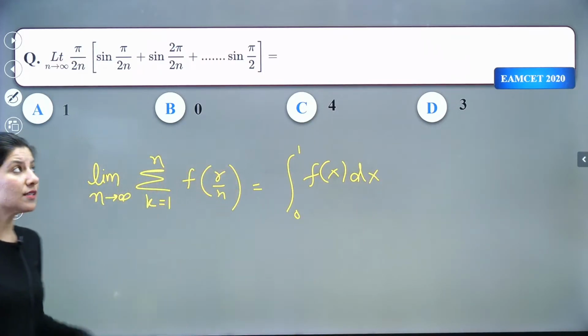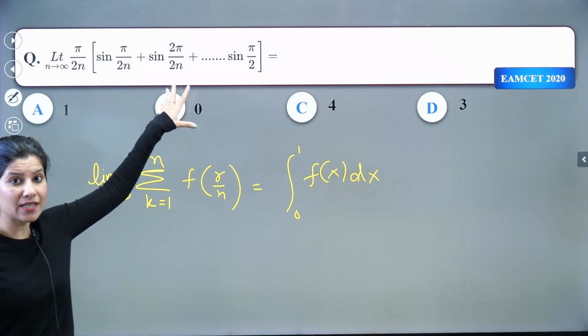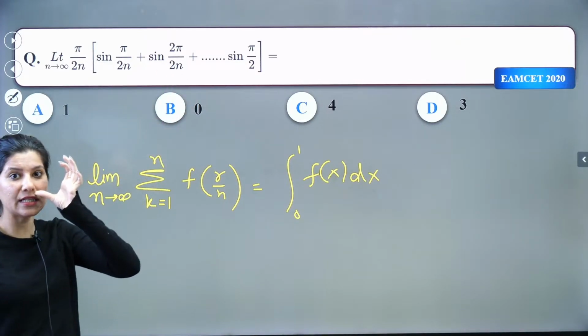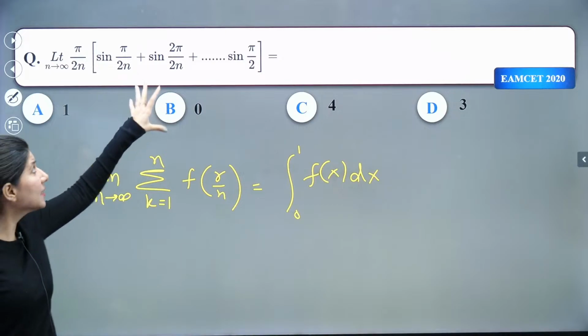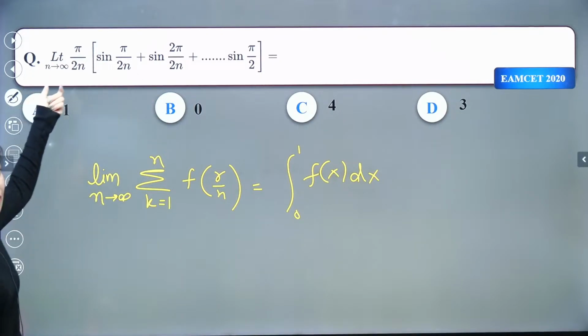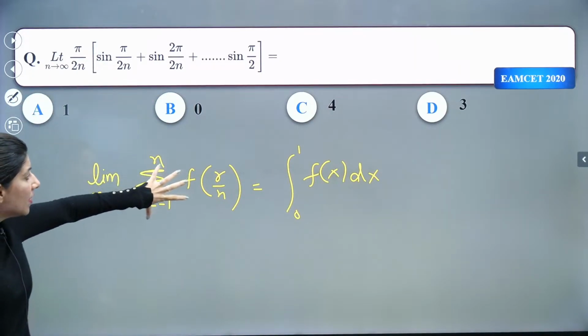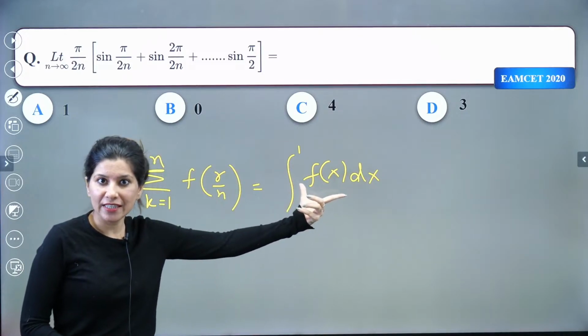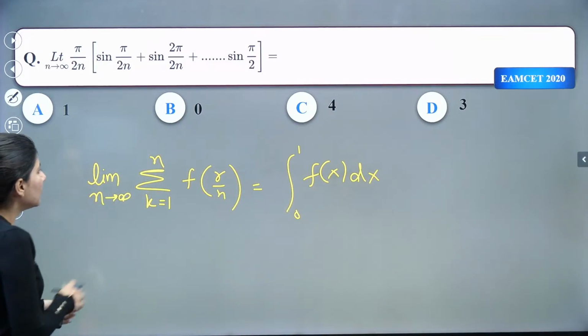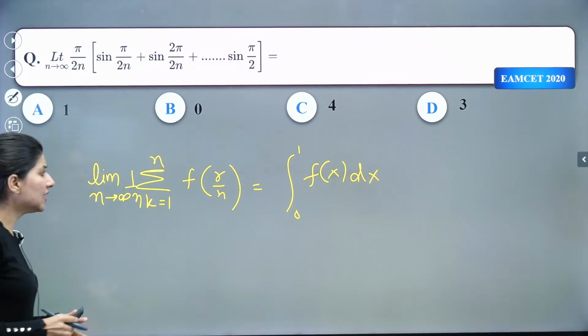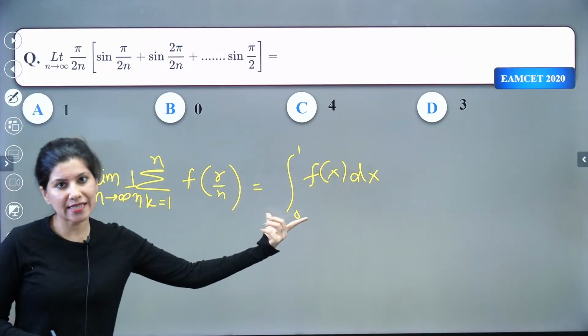Okay. So this is not exactly the question from limits but from definite integration, right? And the question says that limit of a sum expressed as definite integration.